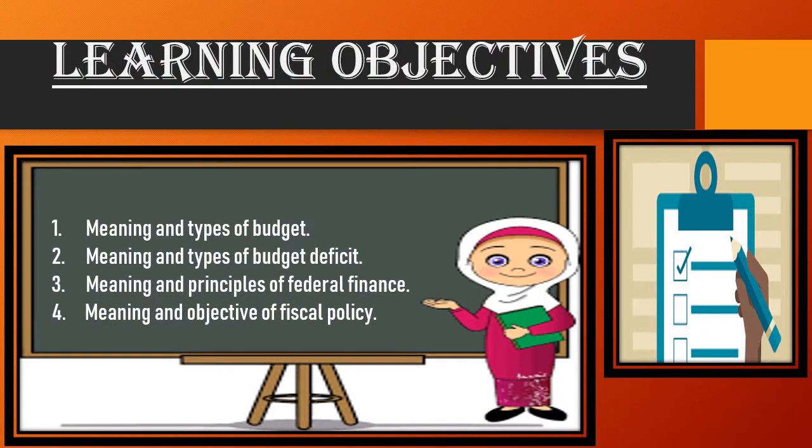Today is a very interesting topic we are going to study. First of all, we'll see what is the meaning of budget and its types. And the second one is related to the budget also, that is meaning and types of budget deficit. And the third one we are going to study is meaning and principles of federal finance. And the last topic is meaning and objective of fiscal policy.